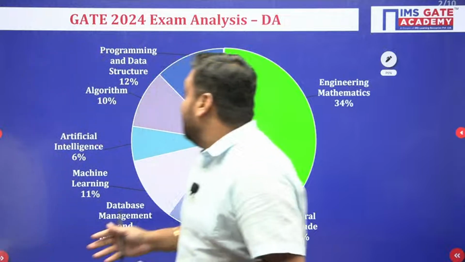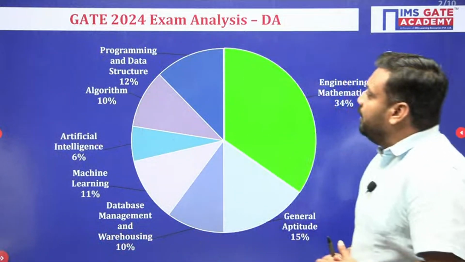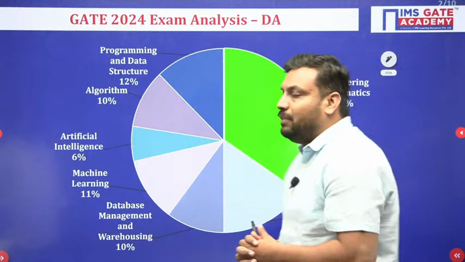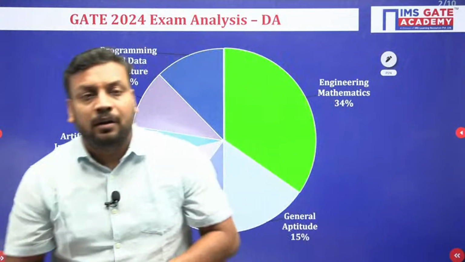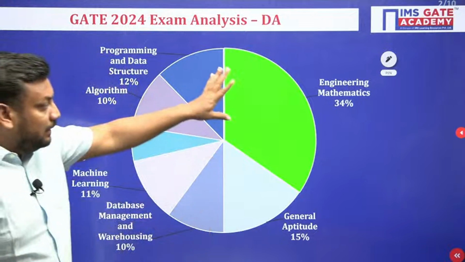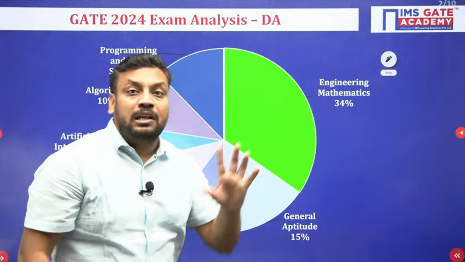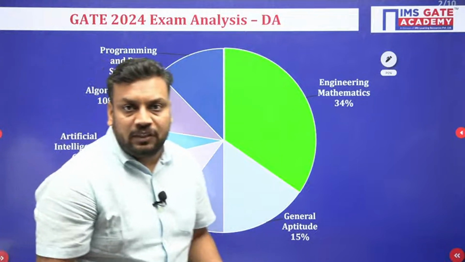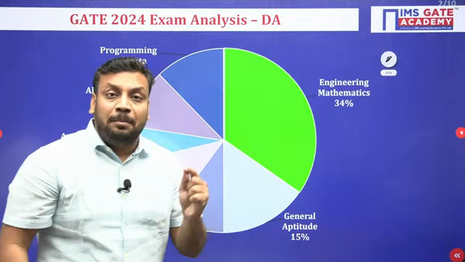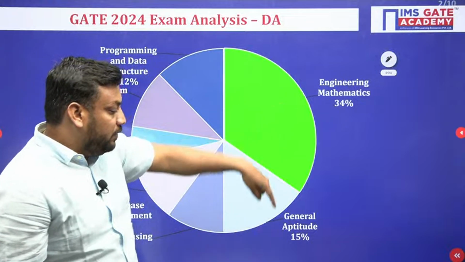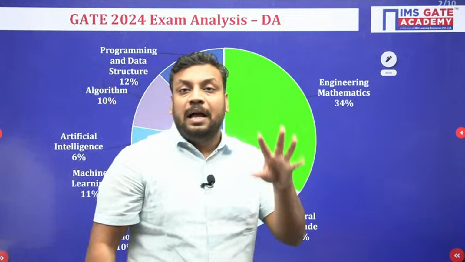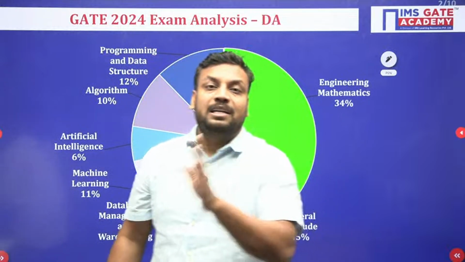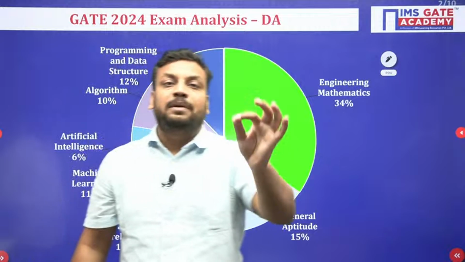So dear students, if I talk about the complete subject-wise weightage in the data science paper, engineering mathematics itself contains 34 marks. As you all are aware, general aptitude is always fixed, that is 15 marks. So combinedly 34 and 15 is 49, means approximately 50 marks are from non-technical sections only, engineering mathematics and general aptitude.